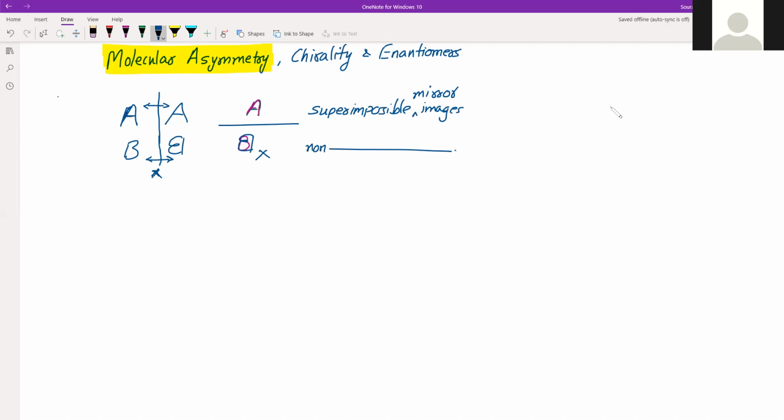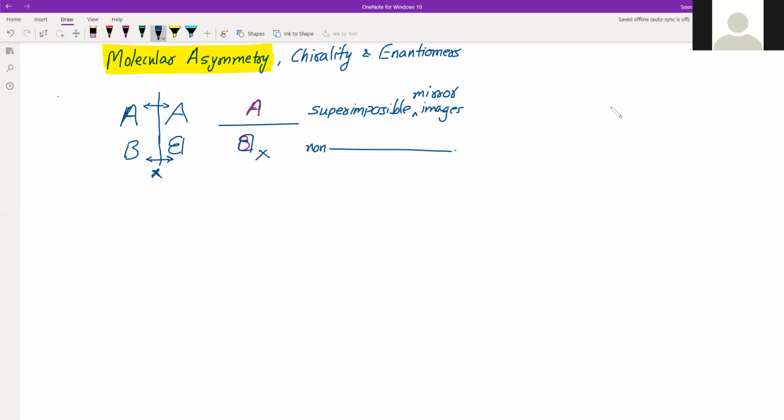A molecule which contains an asymmetric carbon lacks all elements of symmetry, and hence it is called an asymmetric molecule, right? So what does asymmetric carbon mean? The four valencies of carbon atoms are directed towards the corners of a regular tetrahedron. We know that.